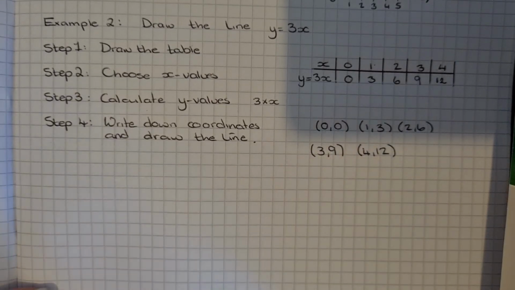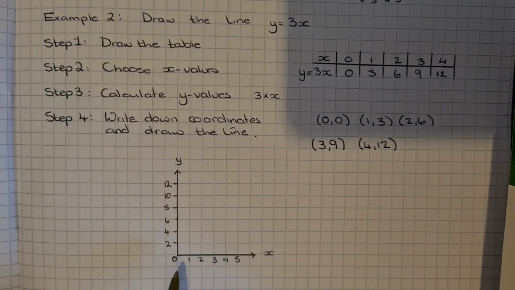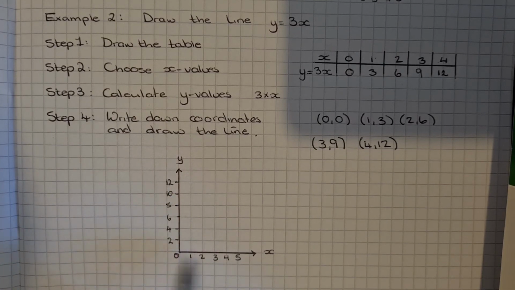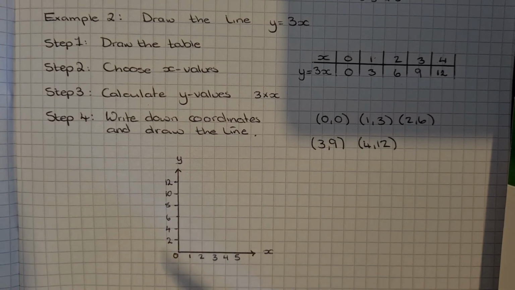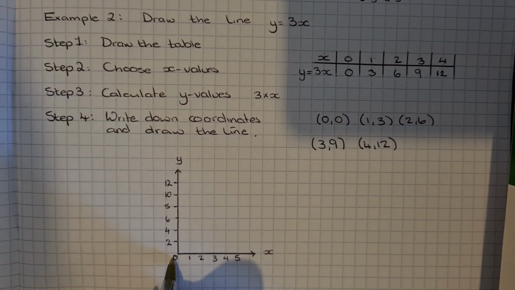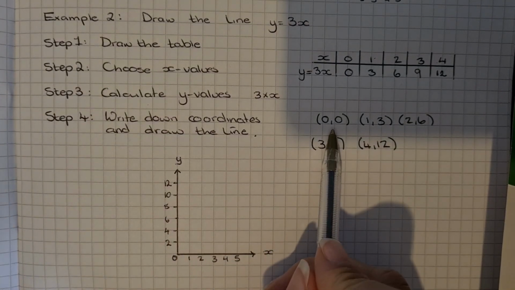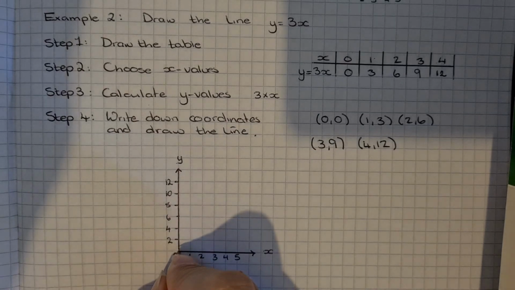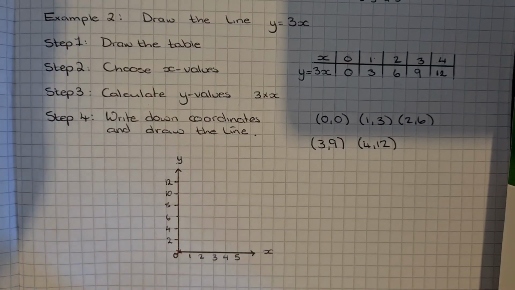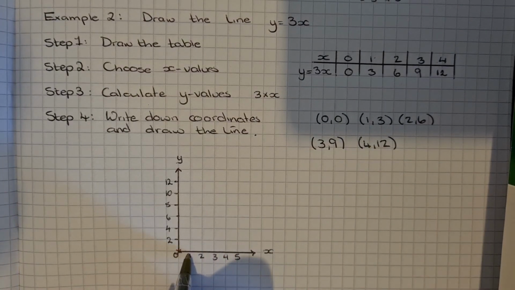And once you've written them down, you can then draw them on a grid. Now remember I said it's up to you what scale you want to use. I'm going up in 1s along the bottom and I'm going up in 2s along the side. As long as you're going up evenly and you're starting with 0 both times. So our first coordinate is 0, 0. So I'm going to put a little cross at 0, 0. Then 1, 3, so along the way first, then up.